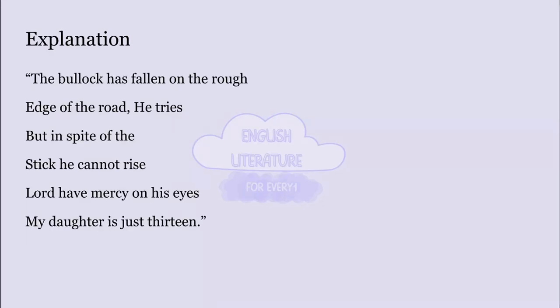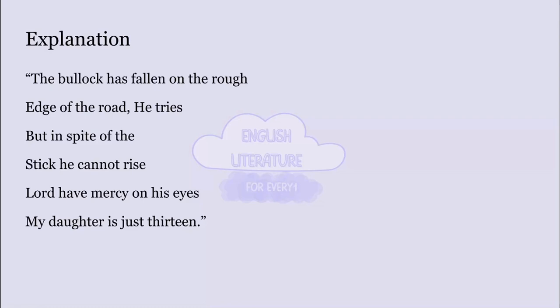Coming back to the bull, the mother and daughter see that after sheer misery, the bull has fallen down and is at the side of the road. He is unable to move due to exhaustion and pain. The bull tries to rise as the driver whips him, but he is unable to do so. Now, by seeing such a scene, the author asks God to have some mercy on the bull. Then she prays for her daughter, who, despite such a young age, has become familiar with the cruelty of this world. And this is what the last line states.